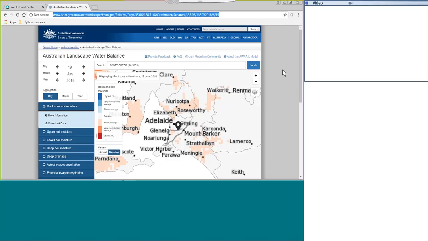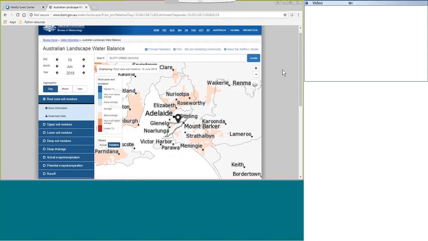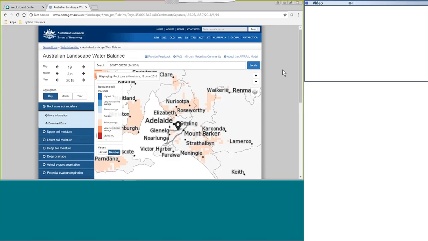So this is all I'm going to cover for the demo of the Australian Landscape Water Balance website today. So things that I've shown in this demo is I've shown you a few different ways of getting to the website. That is to Google BOM and landscape. You can go to the Bureau's homepage, navigate to water information, then to the Australian Landscape Water Balance. You can search for landscape in the search bar up top here, or you can go directly to the URL, which is the beginning up here, bom.gov.au/water/landscape.